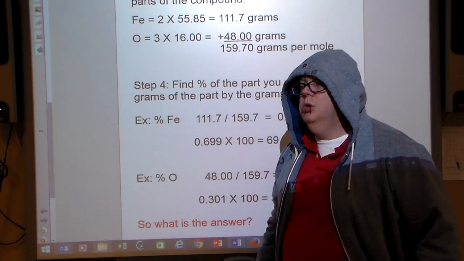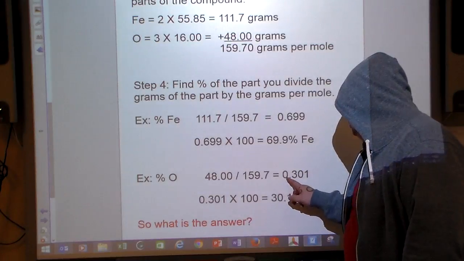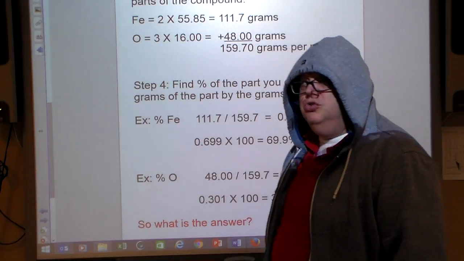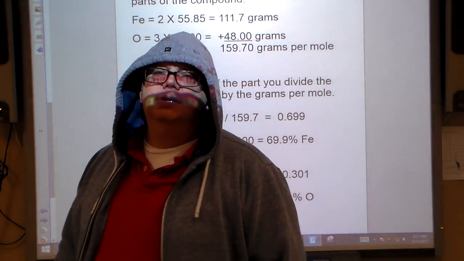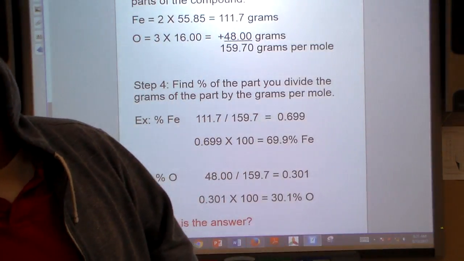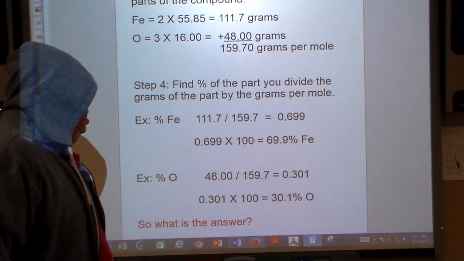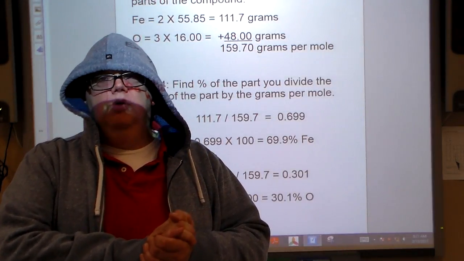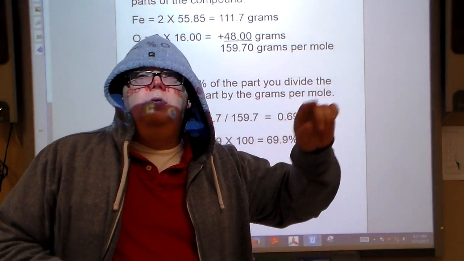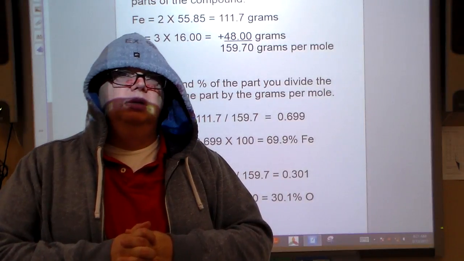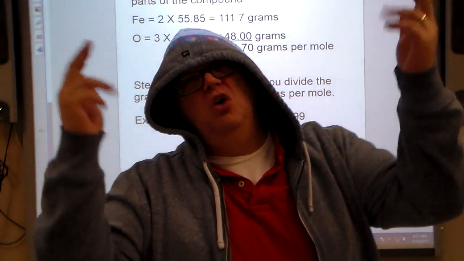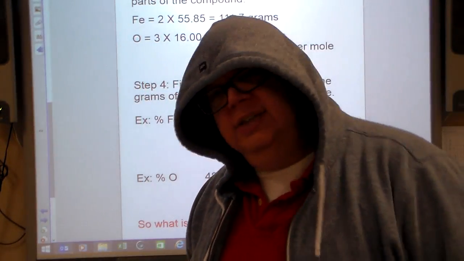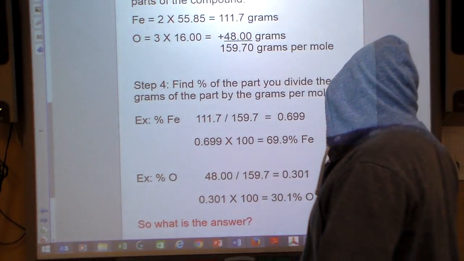Now, some people would say, well, wait, Mr. Canu, couldn't you just simply move the decimal to the right 2 places? Yes, you could. Well, why are you saying you have to multiply by 100? For some people, they need to know that. For other people, they know, okay, I got to move the decimal place 2 places to the right. It's whatever floats your boat, yo! That's what it's all about.